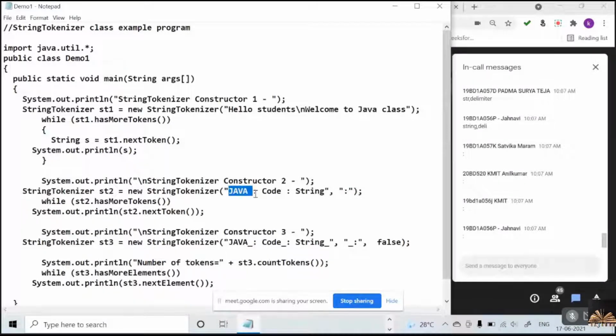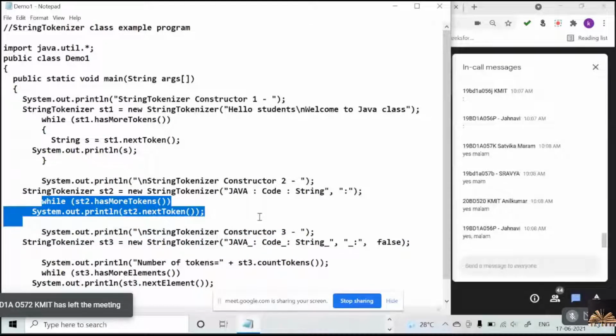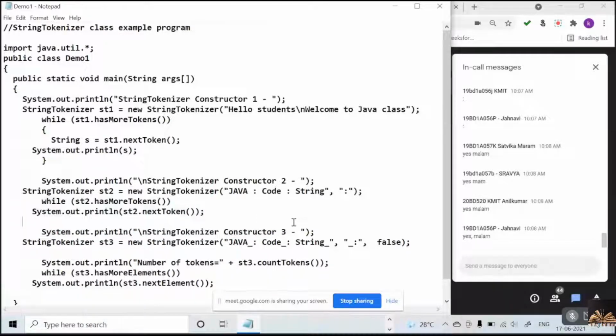From here to here, one token; from here to here, one token. Can you see from where to where I am highlighting? Understood? Now I am iterating. This story is the same for all, so I am not repeating it.